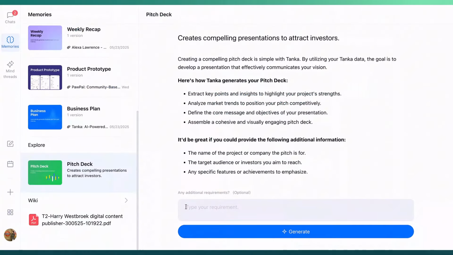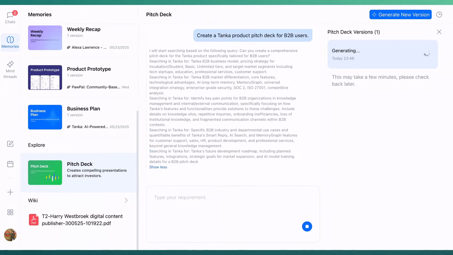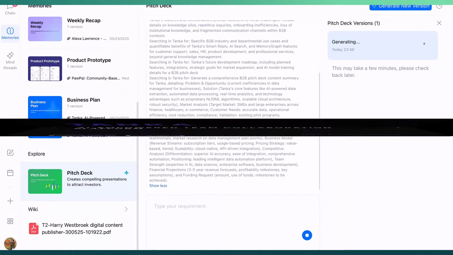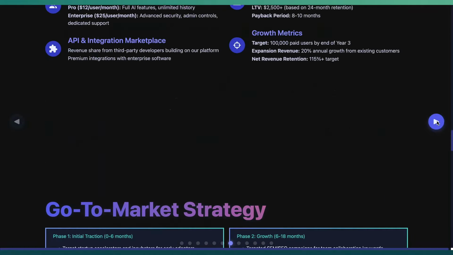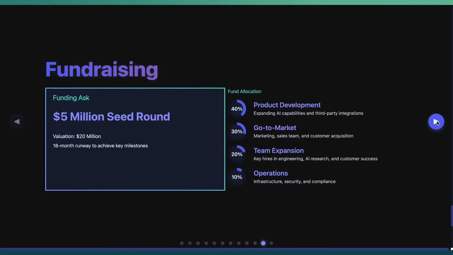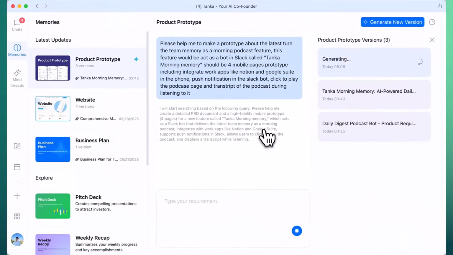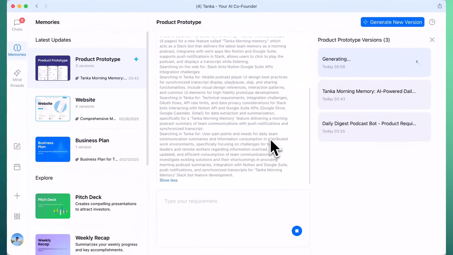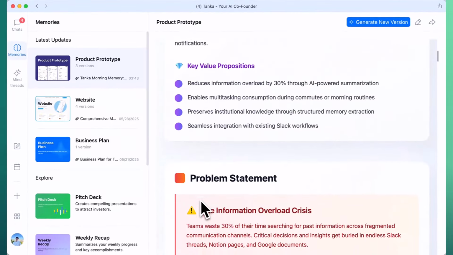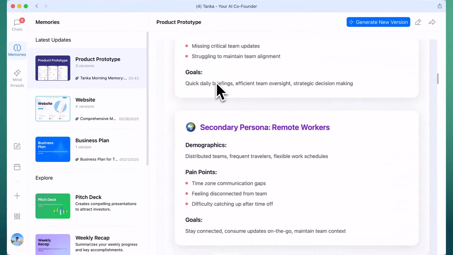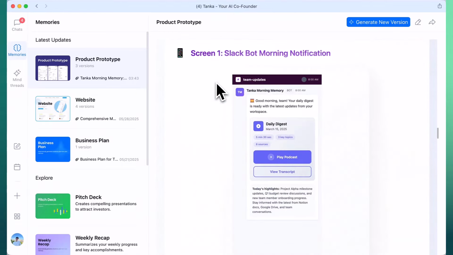Step 3, act. Tanka doesn't stop at search. It builds. You can say, generate a Series A pitch deck, and Tanka will compile your previous decks, investor notes, and strategy docs into a new, ready-to-share presentation. And it extracts the key points, feature requirements, and dependencies, automatically structuring a PRD. Even external research works. Summarize this article and link it to our roadmap, and Tanka ties new insights directly into your knowledge base. What used to take hours now takes seconds.